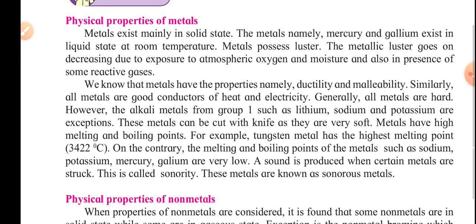If I'm talking about the physical properties of the metals, which we have already studied in the previous standard, metals have a higher melting and boiling point, and they are mostly solid in nature, with certain exceptional cases. Along with that, metals have a definite size and shape, they are ductile, malleable, strong, and good conductors of heat and electricity.